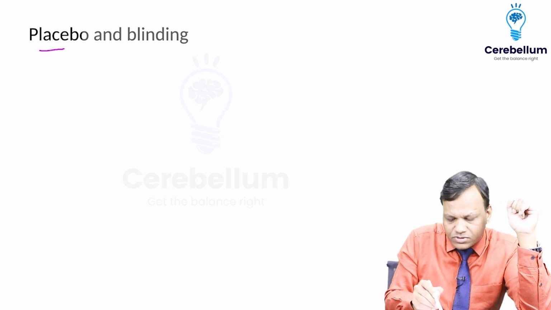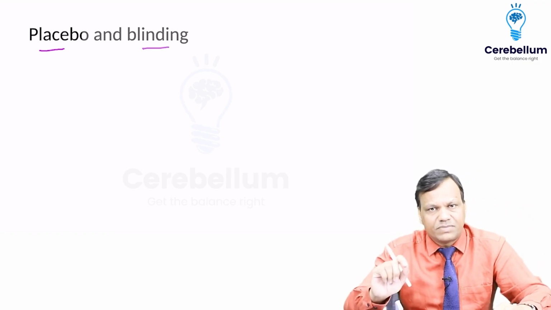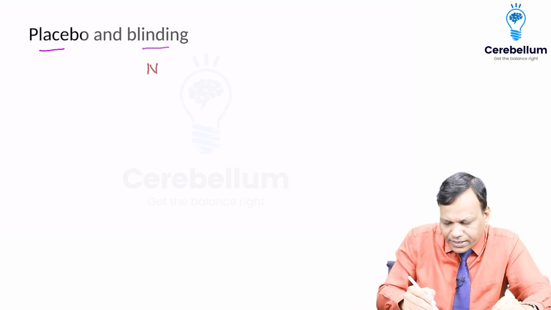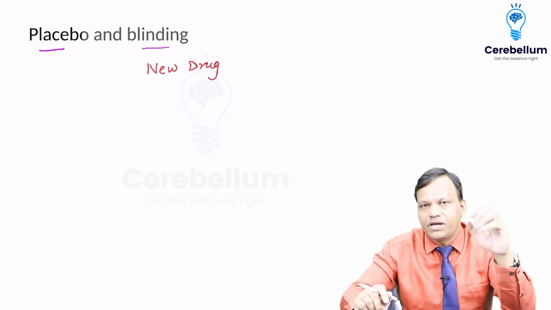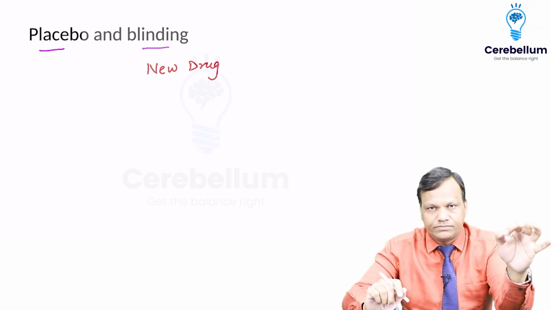One is placebo, second is blinding. Okay. So we'll try to understand what is the meaning of this. Suppose you want to test a new painkiller drug, whether it is stopping the pain or not. You want to know that. So you give this drug to 10 people.